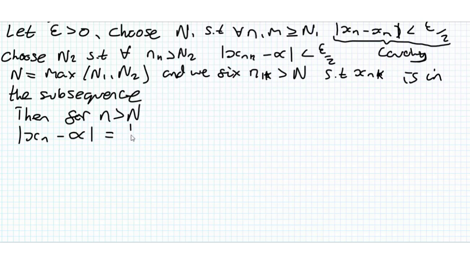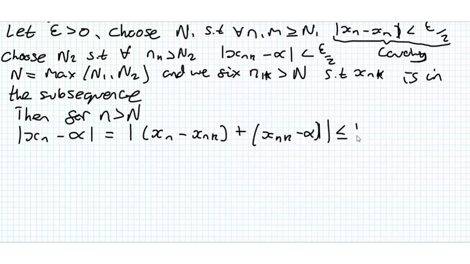So here we consider x_n minus alpha equal to x_n minus x_{n_k} plus x_{n_k} minus alpha. So we're taking our n_k almost as an x_m here. Like the trick we did before, these x_{n_k}'s cancel each other out.